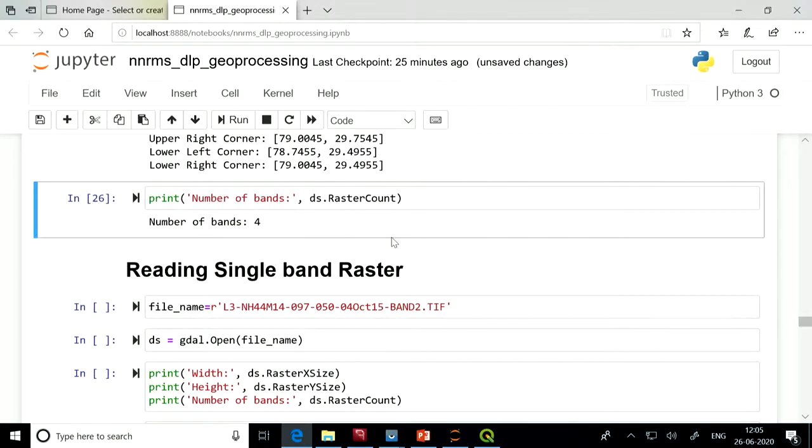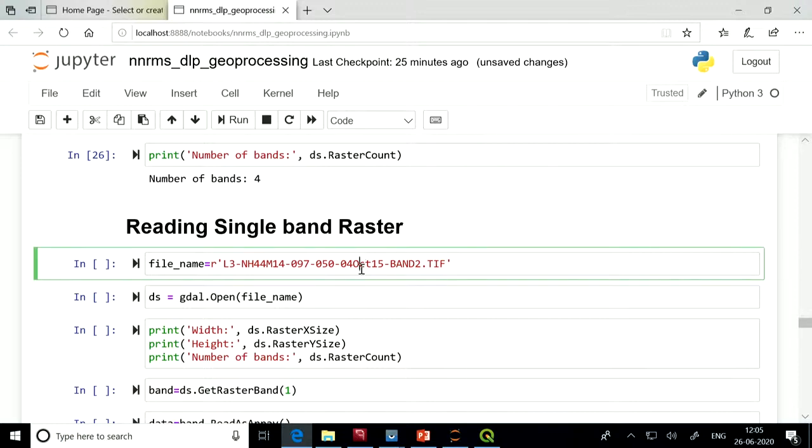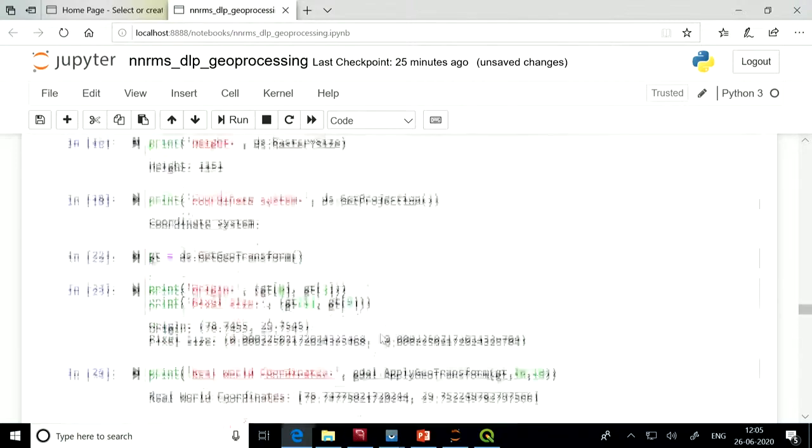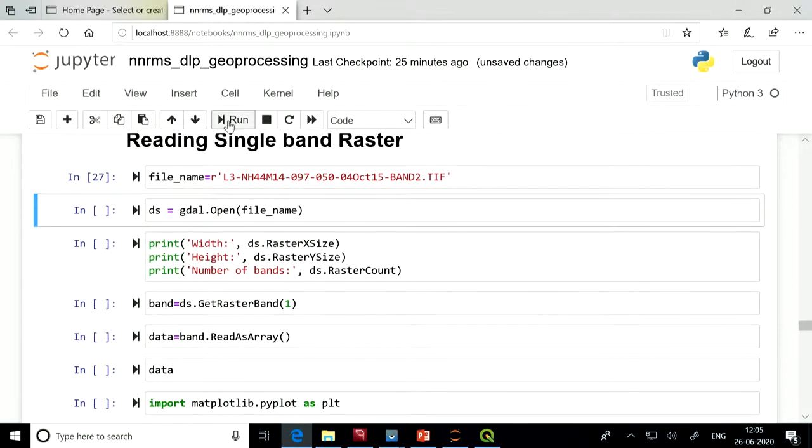Now, similarly, we can read a single band raster. That was a 4-band raster. Next we will read a single band raster and see the matrix of numbers, what the value is in each pixel. So here I have an image with the file name band2. Earlier it was a 4-band image, now it is a single band image. Similar thing: first we open it with gdal.Open, then pass the file name.